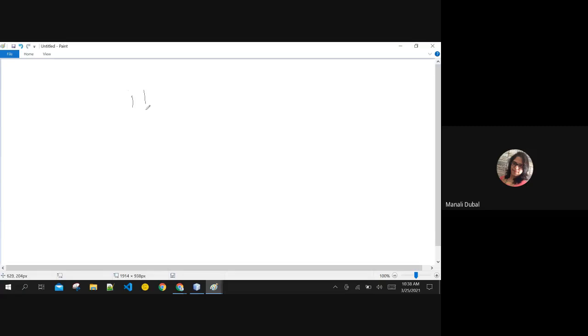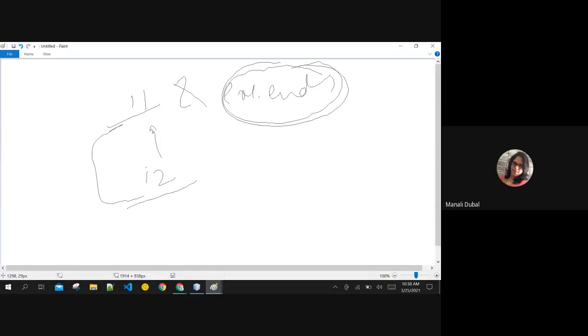Now, if you want to implement one interface into another, you have two interfaces, I1 and I2. But what I want is I2 should also inherit I1, meaning I want a subclass-superclass relationship between two interfaces. Then interface and interface, they can extend each other. Both the interfaces can extend each other.